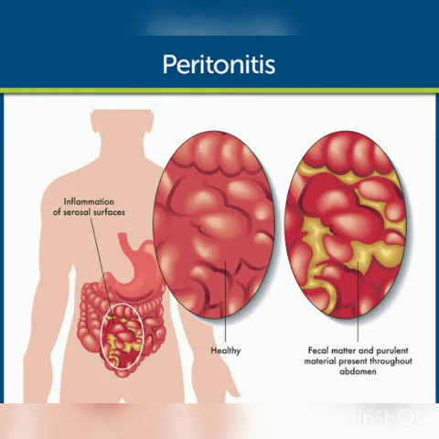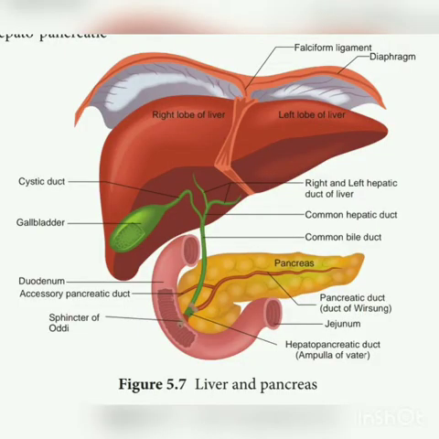Peritonitis is found in appendix. If the vermiform appendix gets ruptured, it is called as peritonitis. And then one important diagram in this question is the liver and pancreas diagram. You have to draw this liver and pancreas diagram and mark parts.